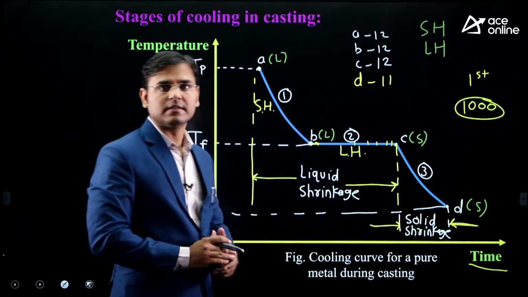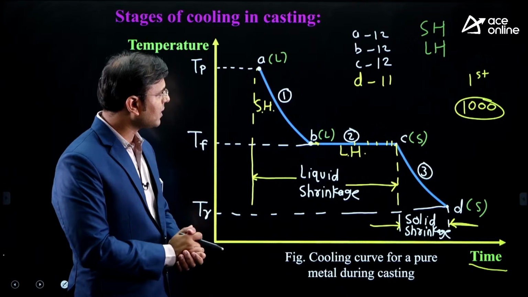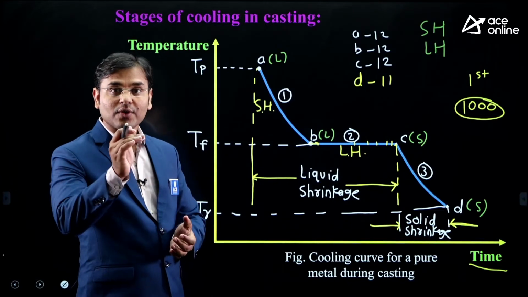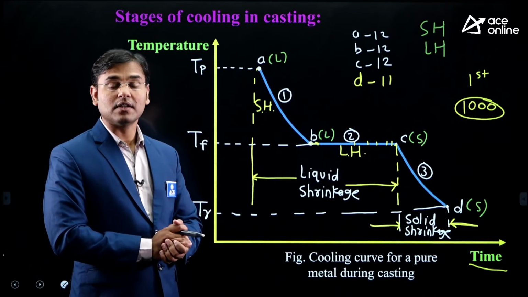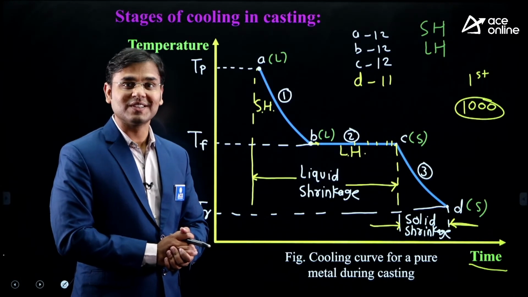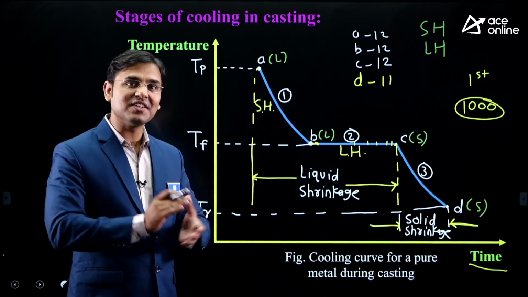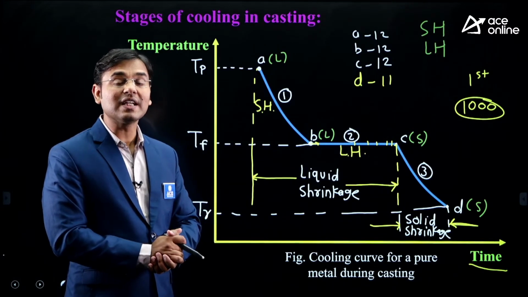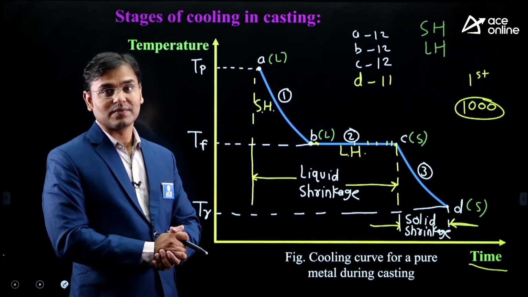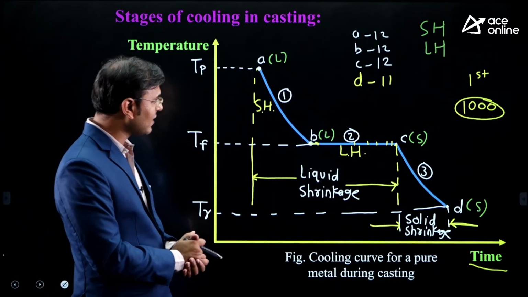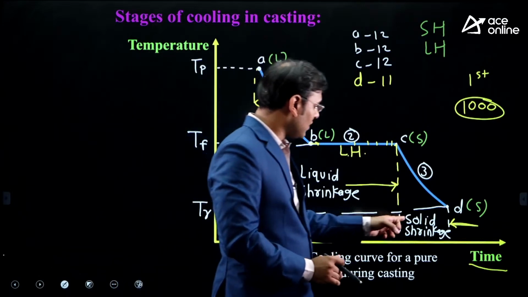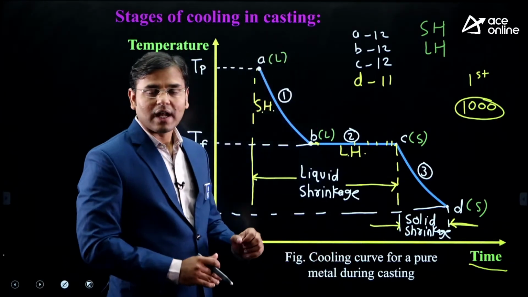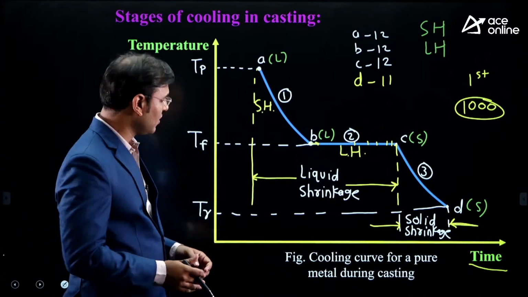Solid shrinkage. We got 11 centimeter size. And that solid shrinkage is also known as shrinkage allowance. Understood? Yes, solid shrinkage is also known as shrinkage allowance. And just see here, this solid shrinkage is the shrinkage allowance, and today's topic name is also shrinkage